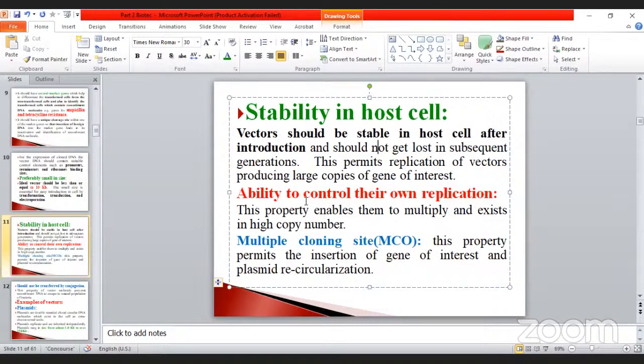Okay, and the next one is the ability to control their own replication. Suppose it is uncontrolled, what happened now? Once you introduce it inside, it will not stop after the completion of the process. It is very complicated. Suppose when you are introducing it into other plants or animals, it will be very dangerous. So that's why the ability to control their own replication is also a very, very important property for the vector. These properties enable them to multiply and exist in high copy number.